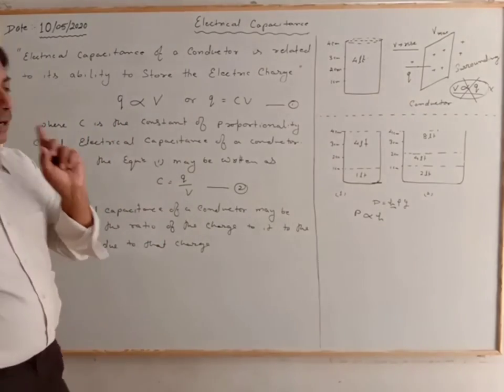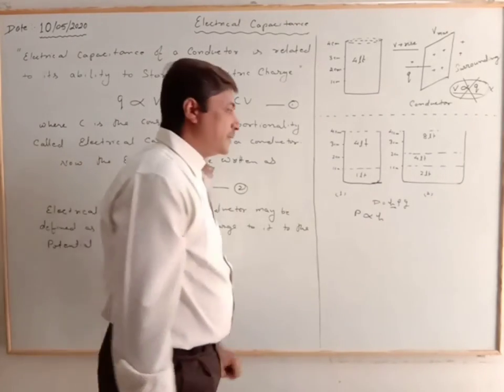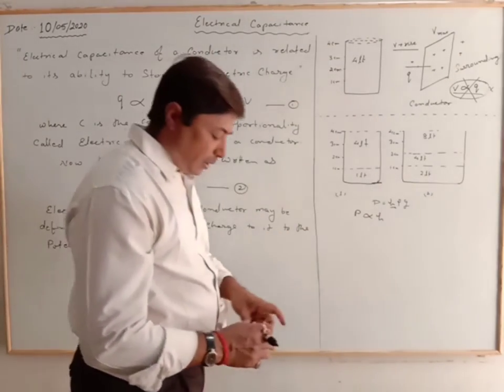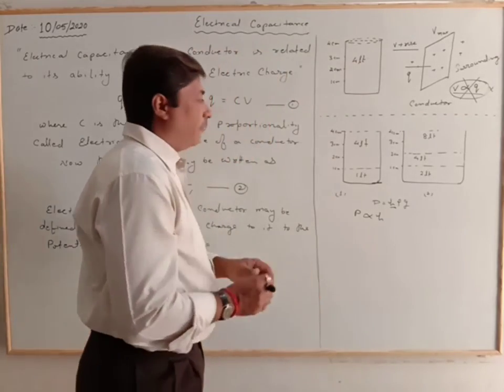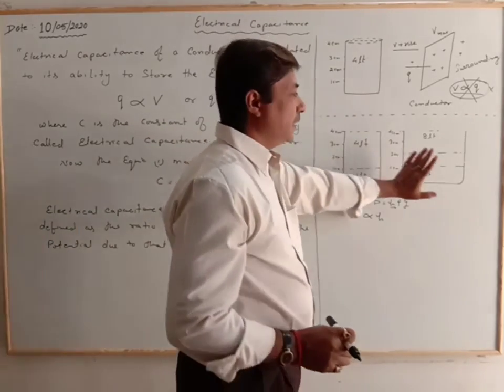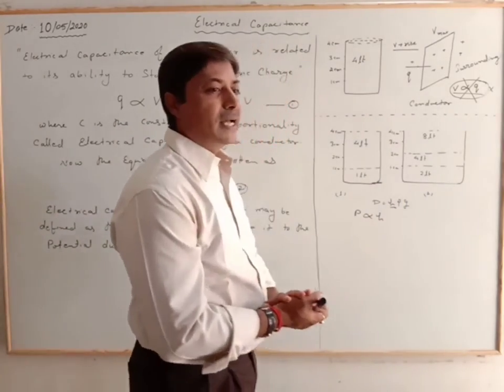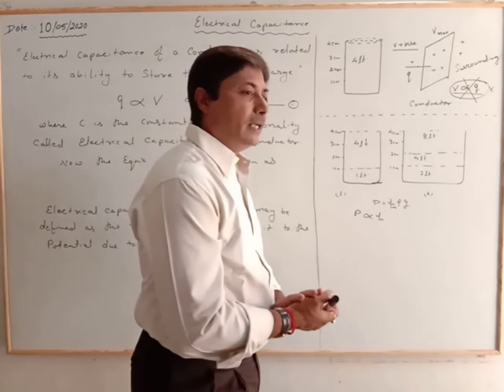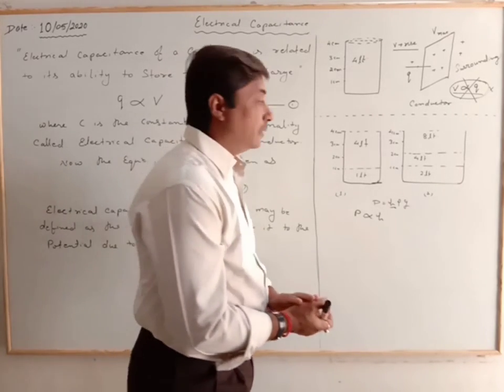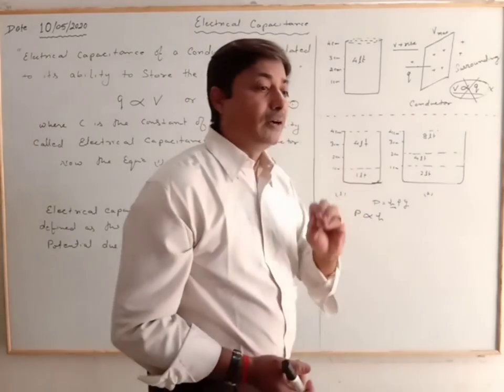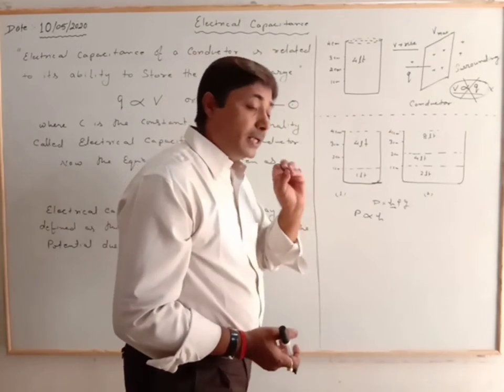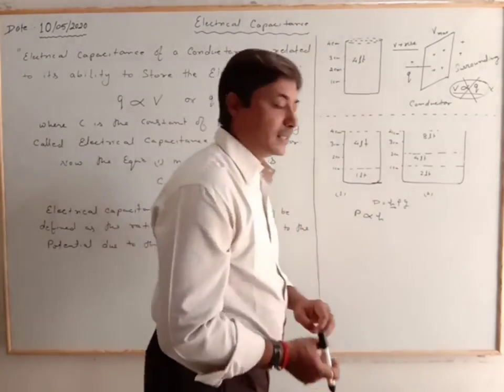Now, on what factors does the capacitance depend? The first factor is the dimension, meaning shape and size of the conductor. The dimension of the conductor is an important point for the capacitance.